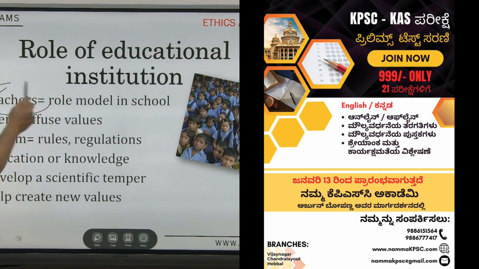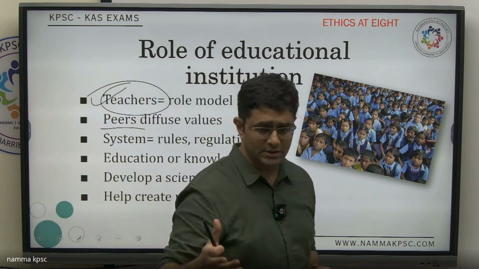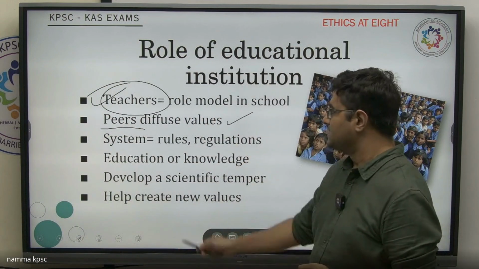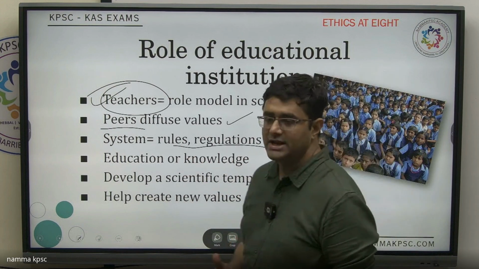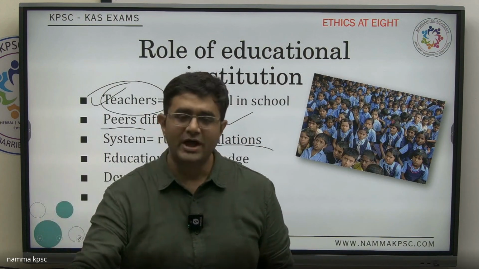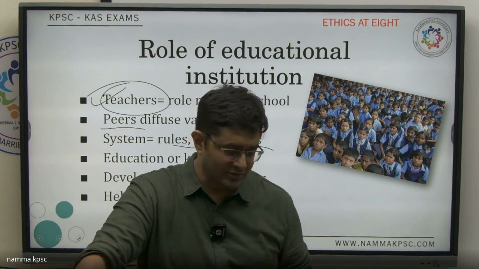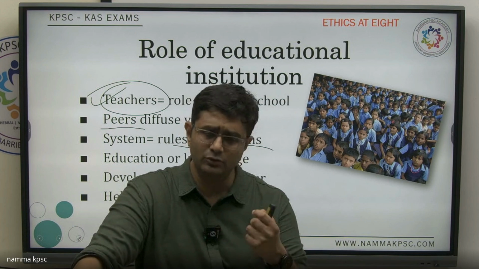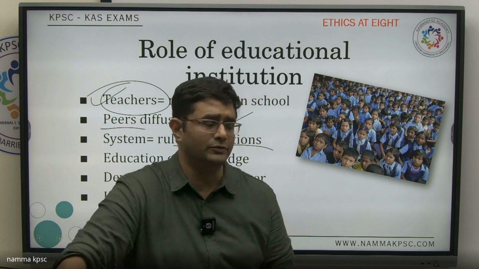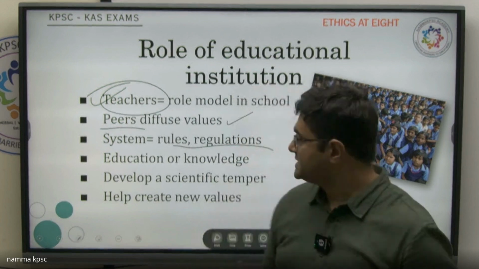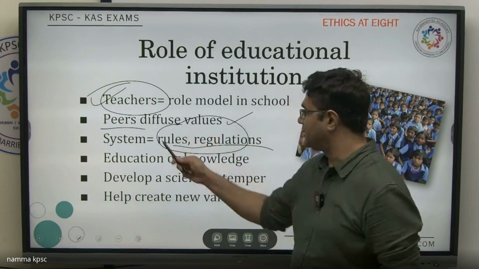Teachers can act as a role model. When we interact with peers, our friends in the school, colleges, in our classrooms, we inculcate those values with them. Systems are provided within educational institutions, which help us to learn rules. Every day we used to have school assembly. They would check our clothes, our shoes, etc. These basic rules help us to develop those values. So cleanliness as a value, honesty as a value, these are all through rules and regulations.